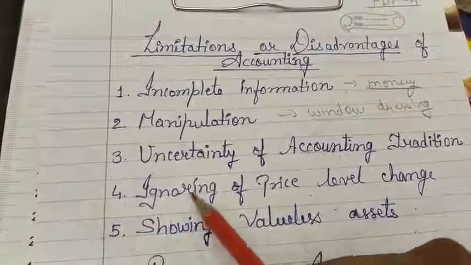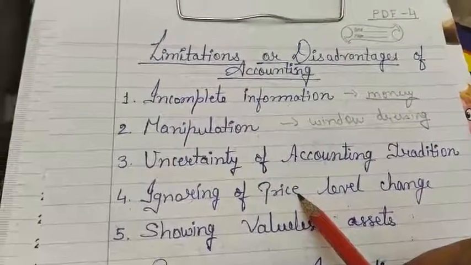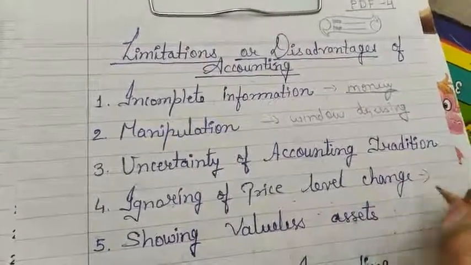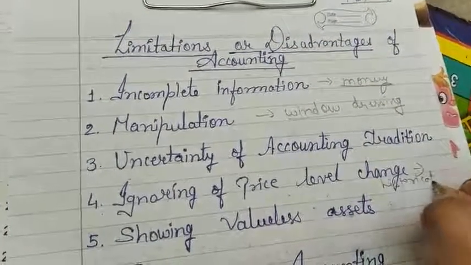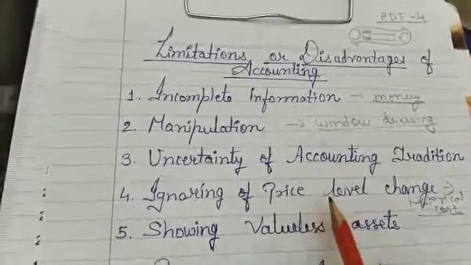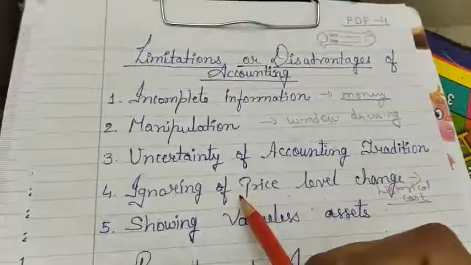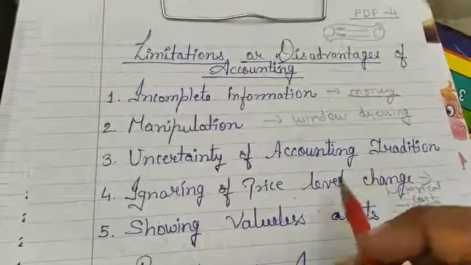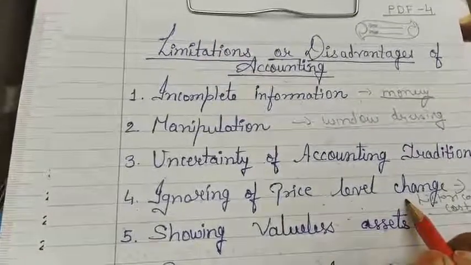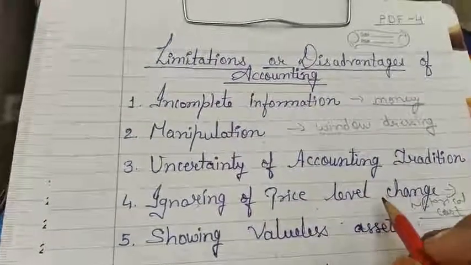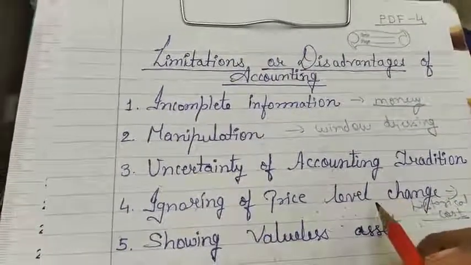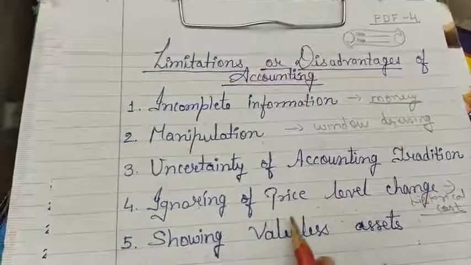Fourth one is ignoring price level changes. Accounting statements are prepared at historical cost. Historical cost means that whatever you have bought or acquired, you show it at its original cost. Money as a measurement unit changes in value, it does not remain stable. Unless price level changes are considered when preparing the financial statements, accounting information will not show the correct result.